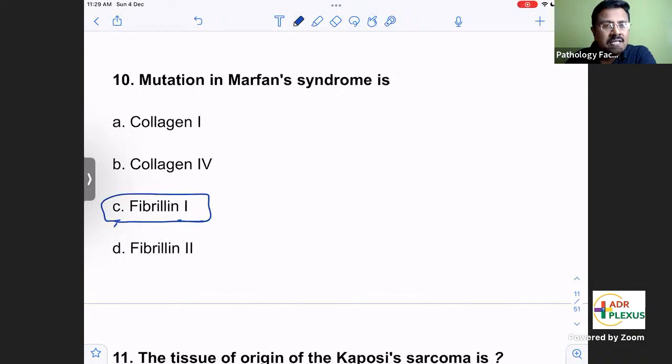In Marfan syndrome, we have to know the function of fibrillin.